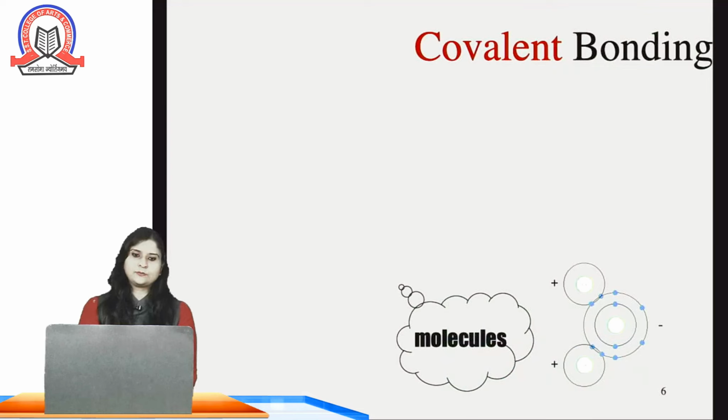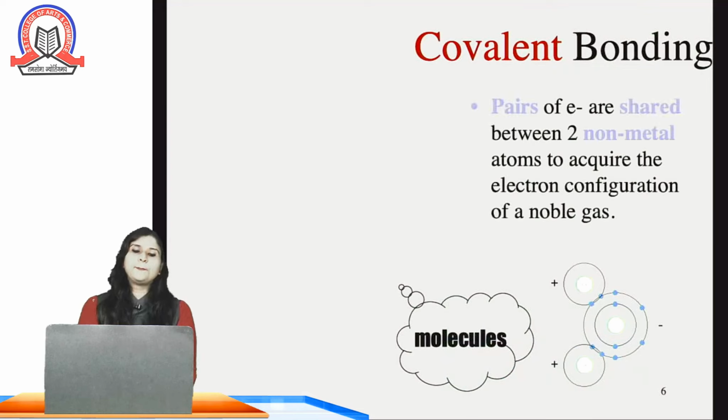Covalent bonding now. The pair of electrons are shared with each other and non-metal atoms acquire the noble gas configuration to stabilize themselves. This is called covalent bonding.